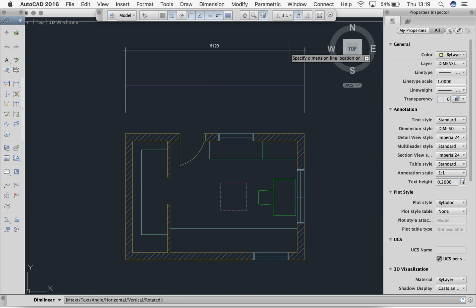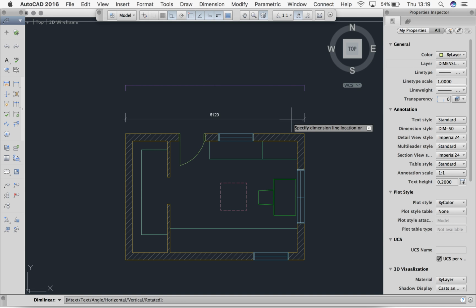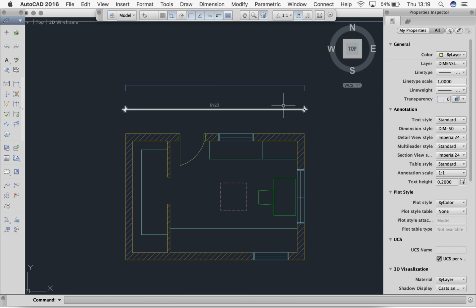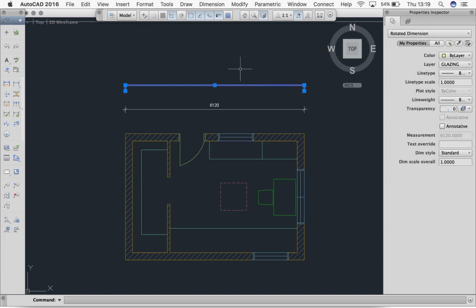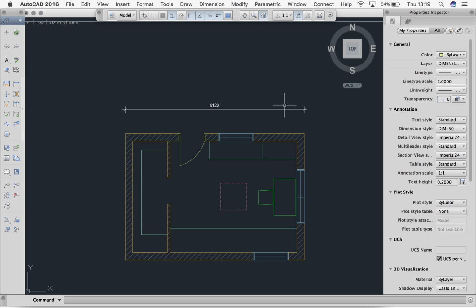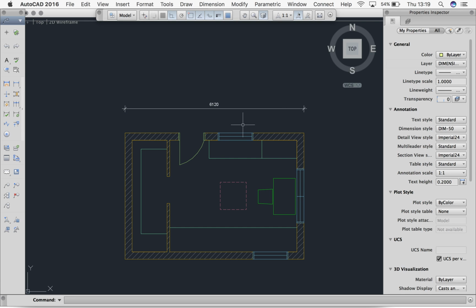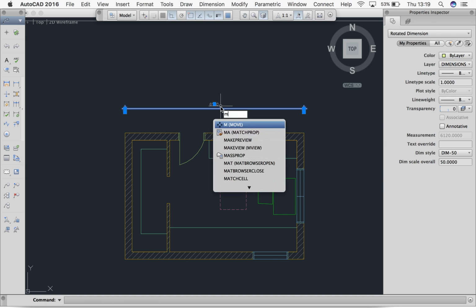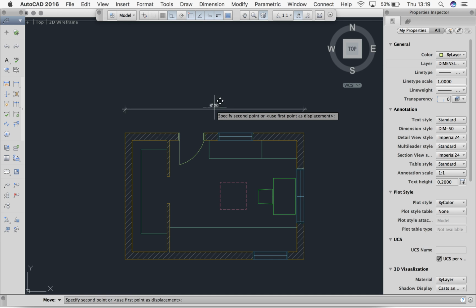And you can see here that my leader length is either really long or non-existent. We want it to be equal. So clicking to about this point. Alright, and so now this dimension is looking really good. This one here we don't need, so I'm just going to click on it and hit delete. Okay, so I can then, if I want to, click on this and move it. Remembering, really important to keep snap tracking in mind in this case.